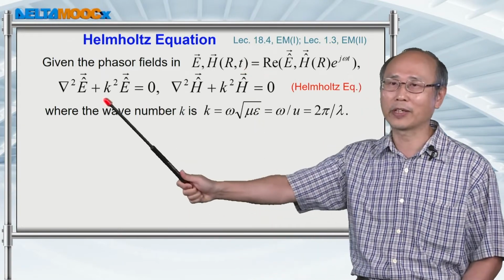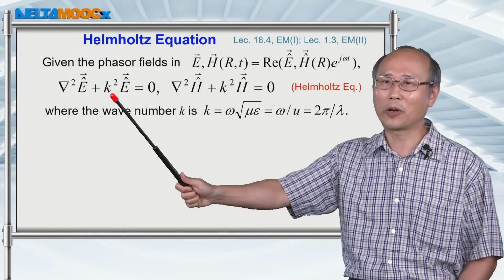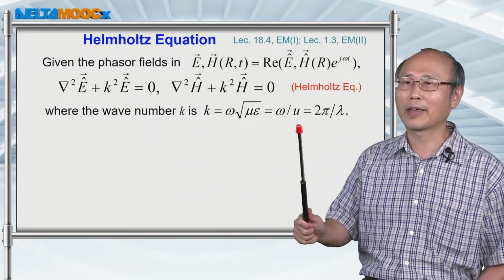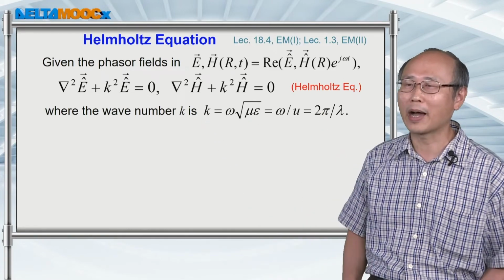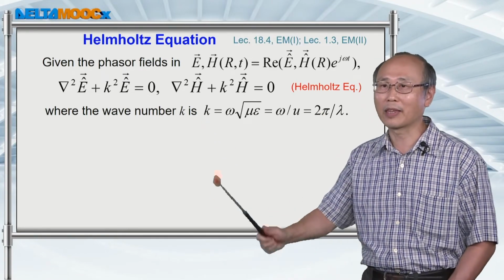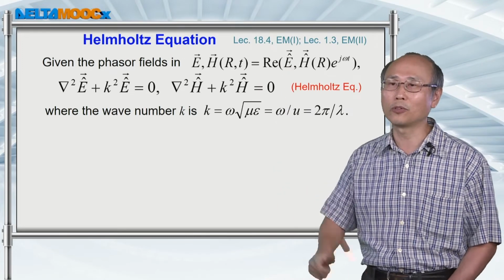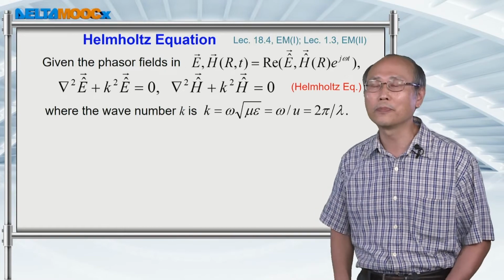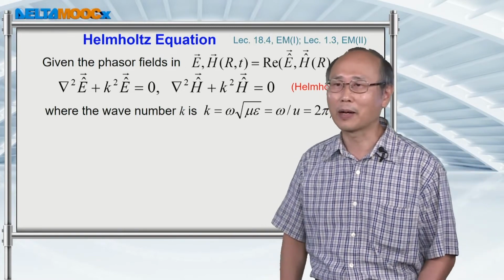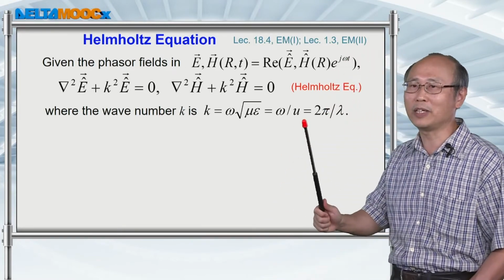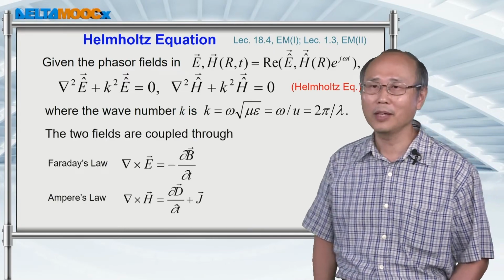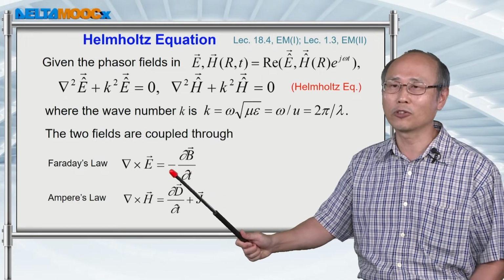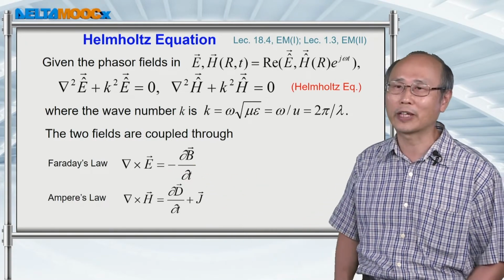And in this expression, there's a parameter called k, which is the wave number of this wave. And this k is equal to 2 pi over wavelength. If you put this into the wave equation, you're going to see that this k is equal to the angular frequency divided by the speed of the radiation. And the connection between electric field and magnetic field can also be converted into phasor notation.